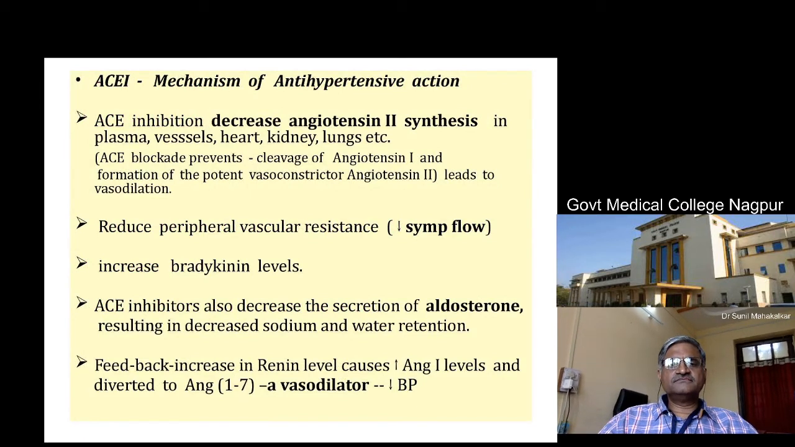Mechanism of action: they cause inhibition of angiotensin 2 synthesis in plasma, vessels, heart, kidney, lungs, everywhere they block this enzyme. Secondly, they also reduce the peripheral vascular resistance. They decrease the sympathetic flow. They increase the bradykinin levels. By reducing peripheral vascular resistance, they decrease the blood pressure. By increasing the bradykinin levels, they cause increased vasodilatation because bradykinin is a vasodilator. So they all again reduce the blood pressure.